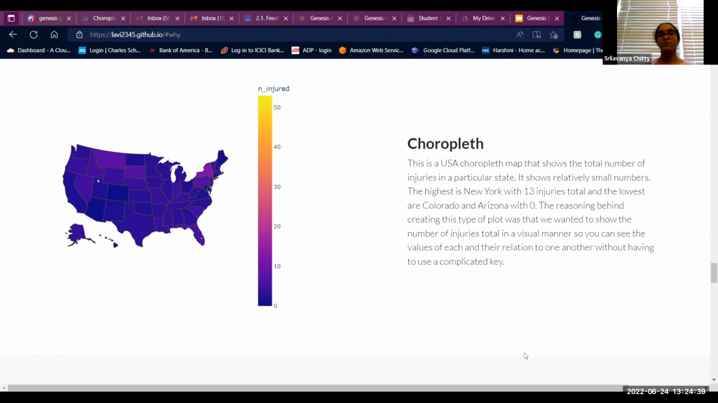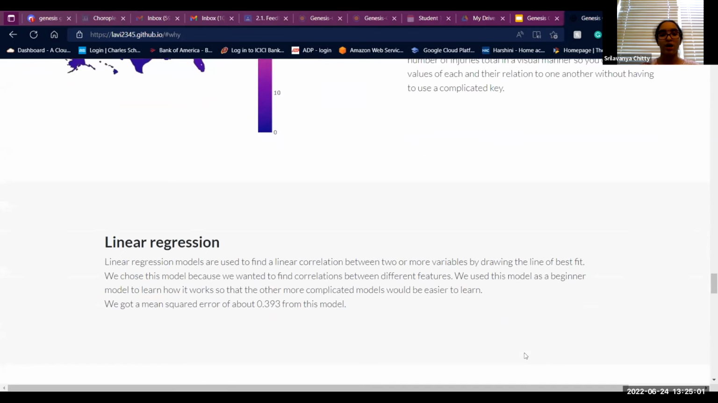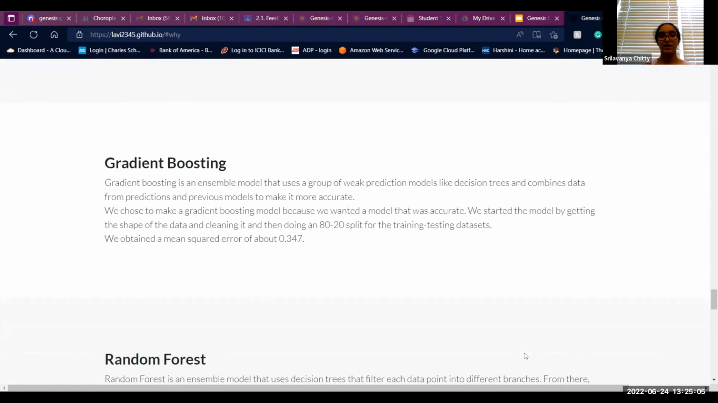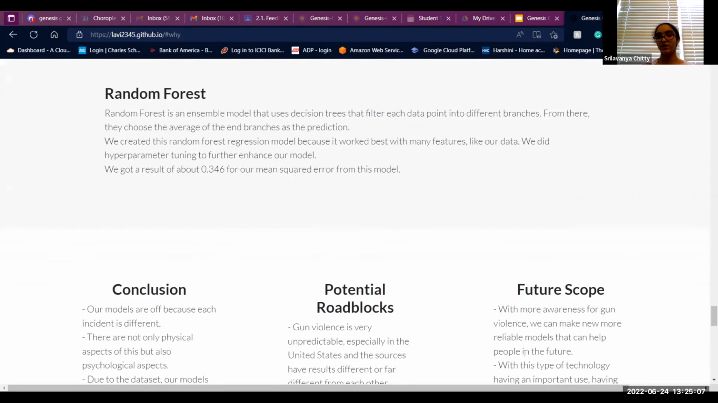For our Choropleth map, we wanted to create a map that shows the total amount of injuries per state in a visual manner. So for this Choropleth map, you can see everything in a way that shows the relative amount of injuries per state. So everything is easy to compare next to each other rather than having just numbers. We used the AI models linear regression, gradient boosting, and random forest for this project.